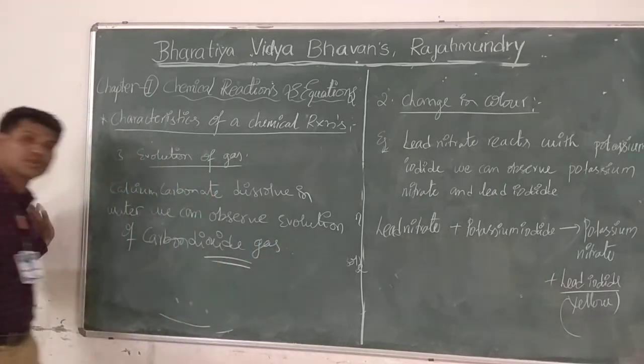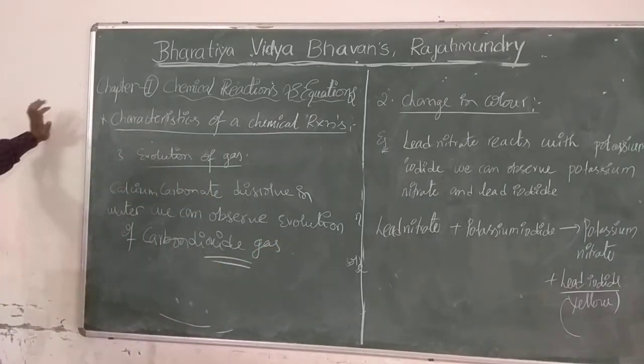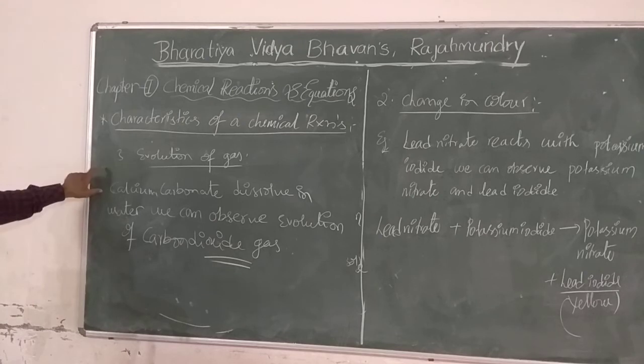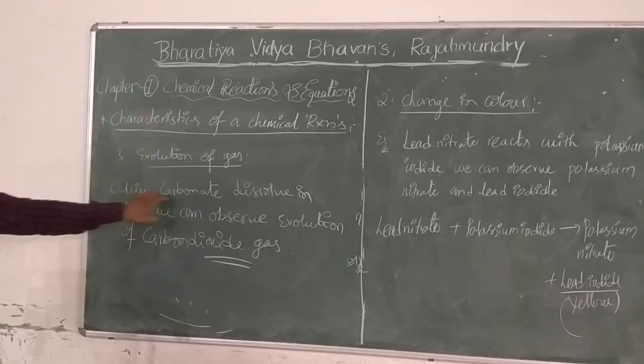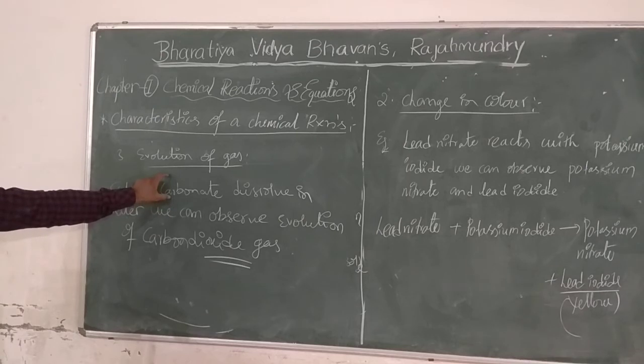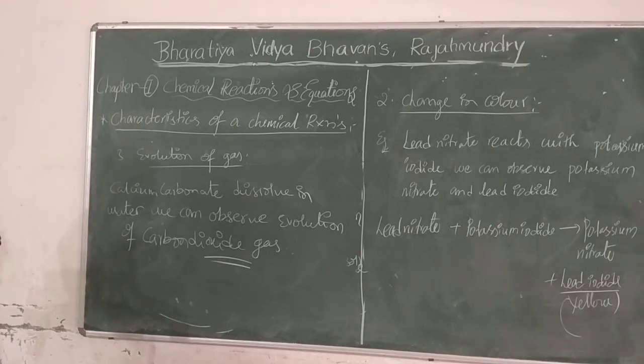You can also take a demonstration regarding this equation, but just listen. If you dissolve calcium carbonate directly, why? Because calcium carbonate means CO3 minus 2. Wherever carbonate is there, there must be evolution of gas during the reaction. Very important. So carbon dioxide gas will come. This is the best example for evolution of gas. If you observe the evolution of gas in any process, that process is 100% a chemical reaction.